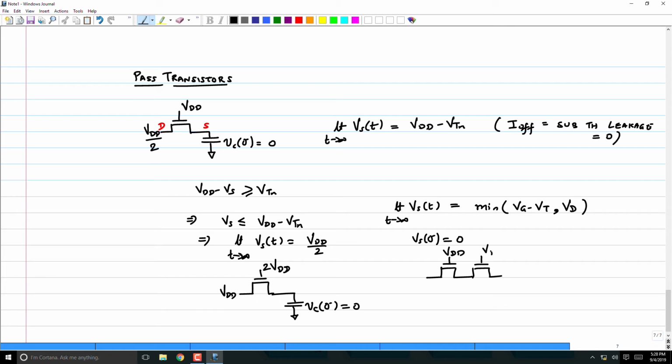So what will happen if I do this? VDD, VDD, this is also VDD, this capacitor is discharged. So what will the node S go to finally?